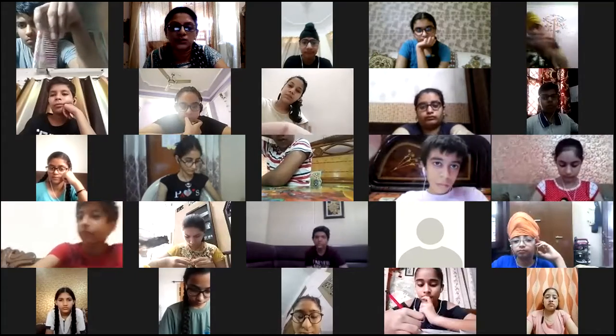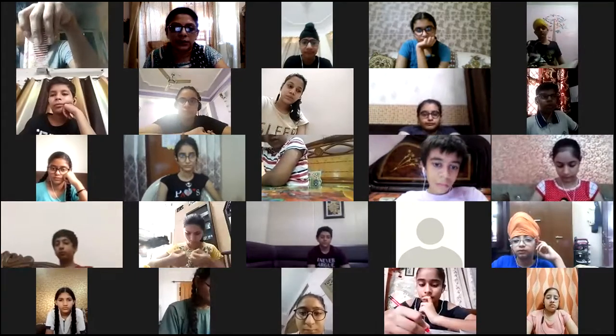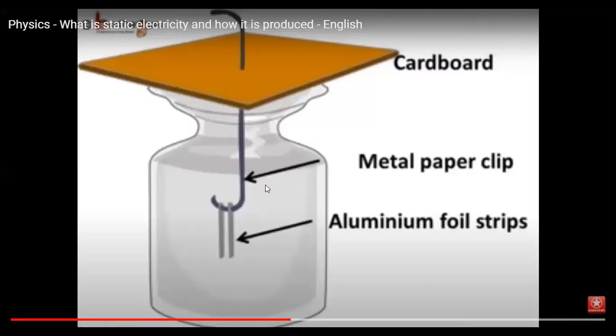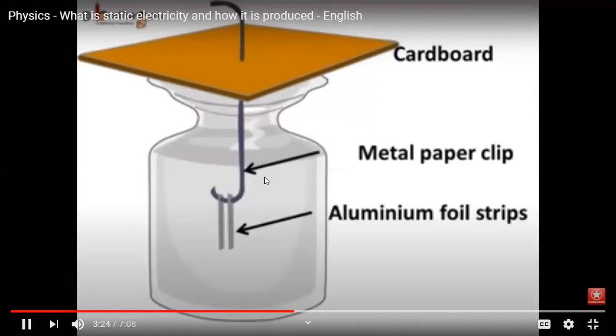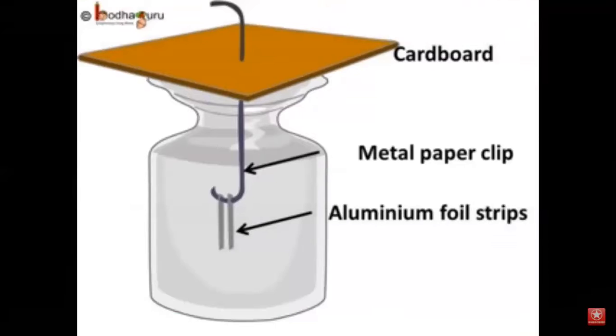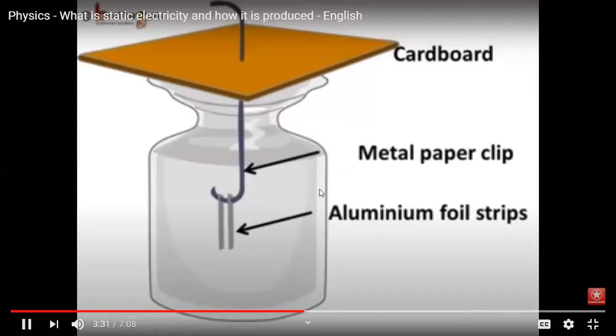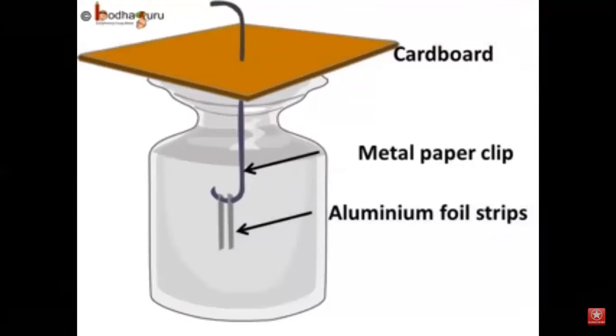If you're not able to see very clearly, then we can watch it in this video. How to know whether an object is charged or not? Let us make a small device for that. Take a small glass jar, a cardboard which is slightly bigger in size than the mouth of the glass jar, one metallic paper clip, two small aluminum foil strips around 4 to 5 centimeter long and 1 centimeter wide.